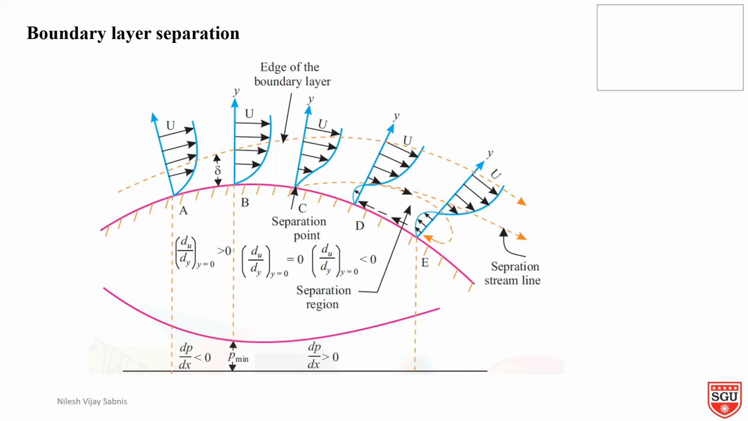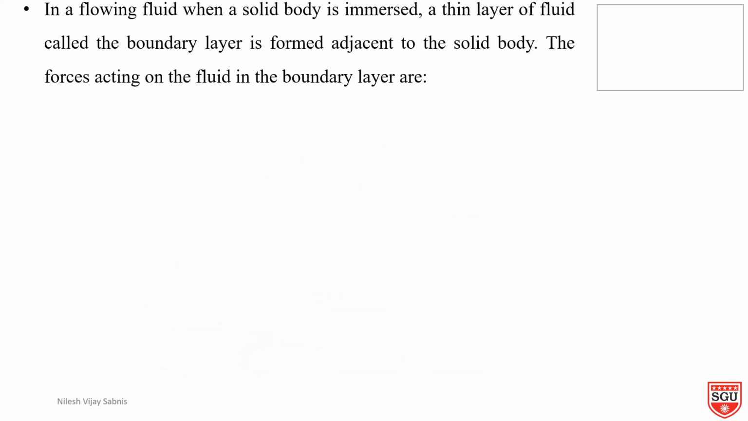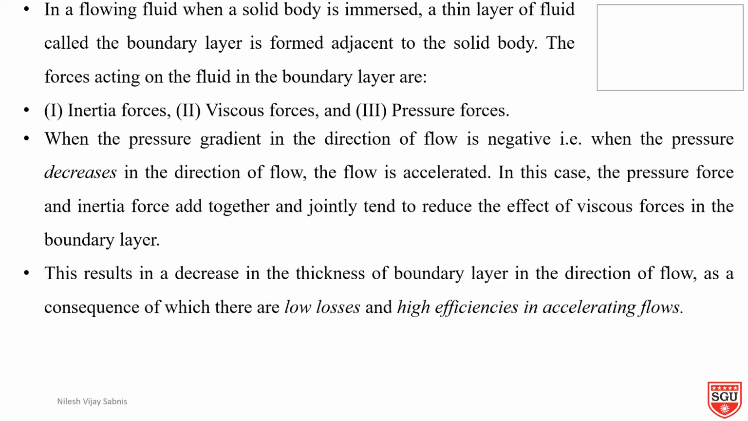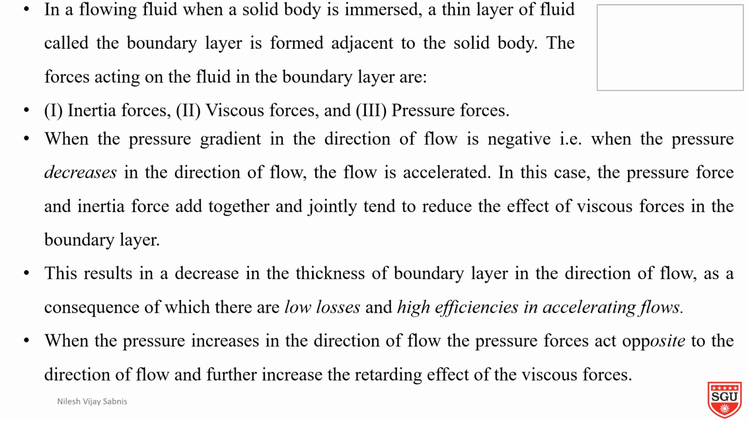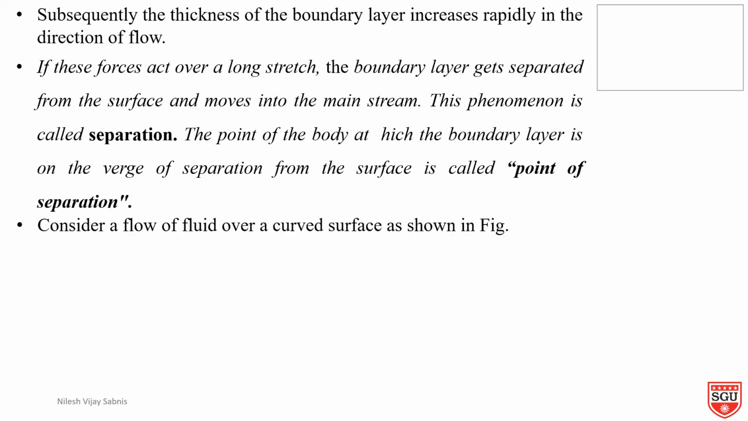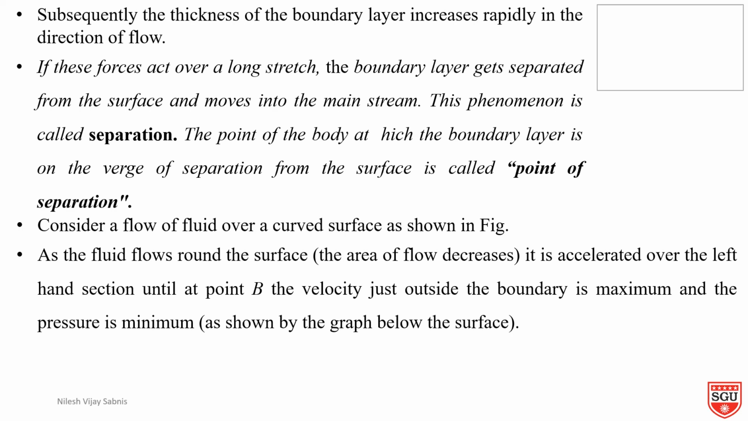But as you are observing, pressure is positive, so velocity is becoming negative, and due to that negative velocity, the boundary layer leaves the boundary, and due to that, boundary layer separation starts from point C and it will continue from C to E. So whatever I have said is present over this slide.